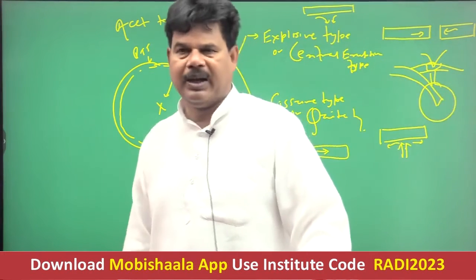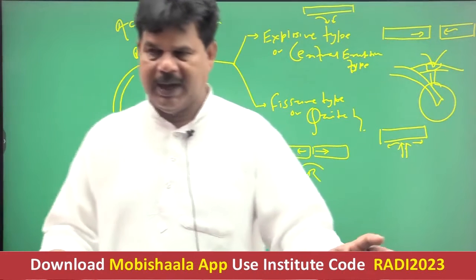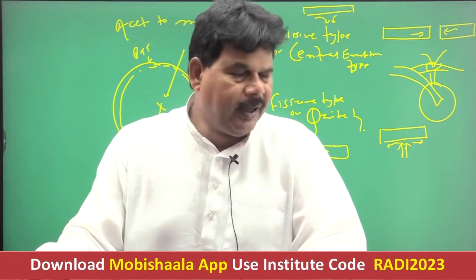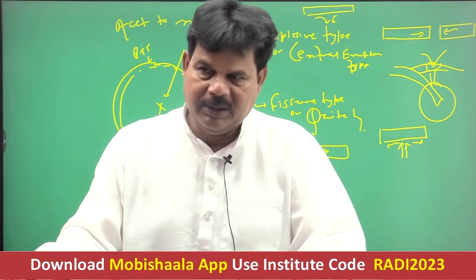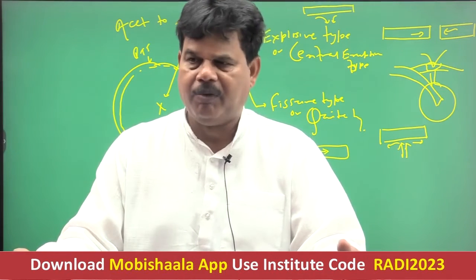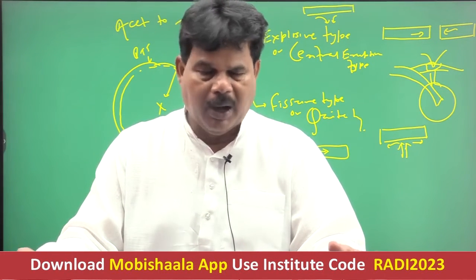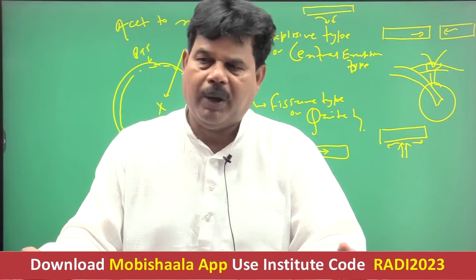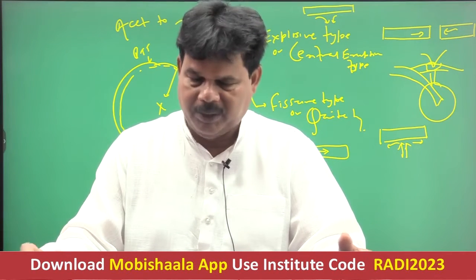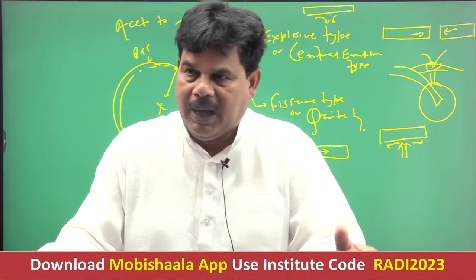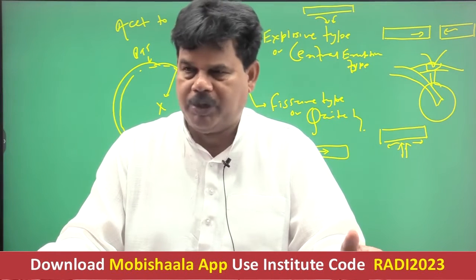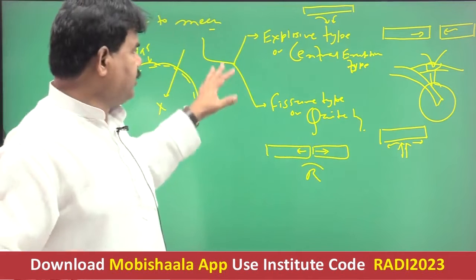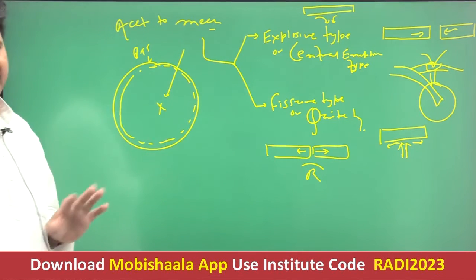as for example Hawaii Island, right? Mauna Kea and Mauna Loa are two important fissure type volcanoes located in the Hawaiian Islands. They are examples of fissure type of volcanic eruption. Getting well now? So what is the meaning of fissure type and how is it different from the quiet type? Actually, fissure type and quiet type are the same, and it is different from explosive type or central eruption type. So this categorization is on the basis of mechanism.